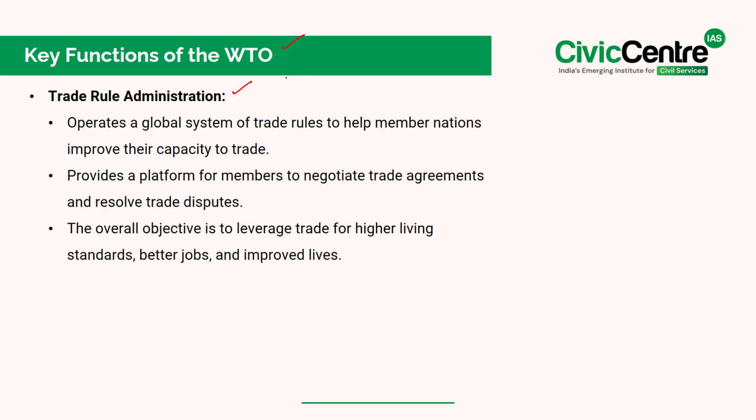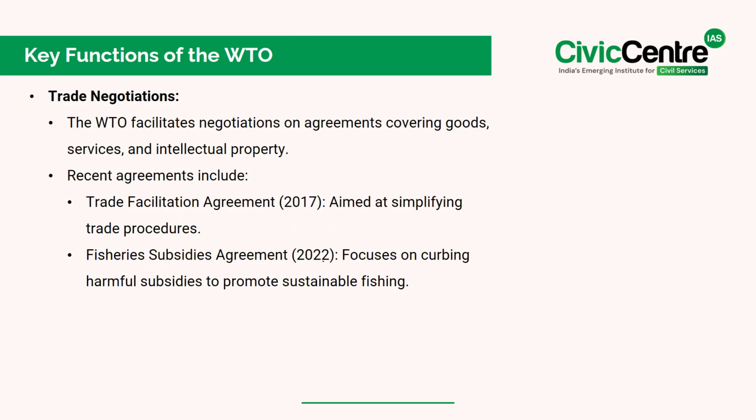the Trade Rule Administration. So, it operates a global system of trade rules to help member nations improve their capacity to trade, and it provides a platform for the members to negotiate trade agreements and resolve trade disputes. Then, the overall objective is to leverage trade for higher living standards, better jobs, improved lives. Then, secondly, with respect to trade negotiations, see, the WTO facilitates negotiations on agreements covering goods, services, and intellectual property. So the recent agreements include the Trade Facilitation Agreement of 2017 and the Fisheries Subsidies Agreement of 2022.